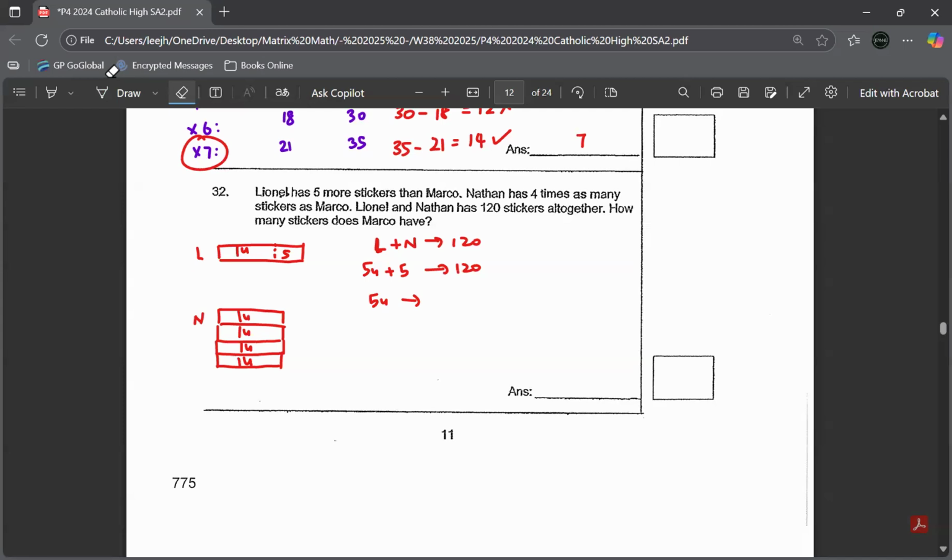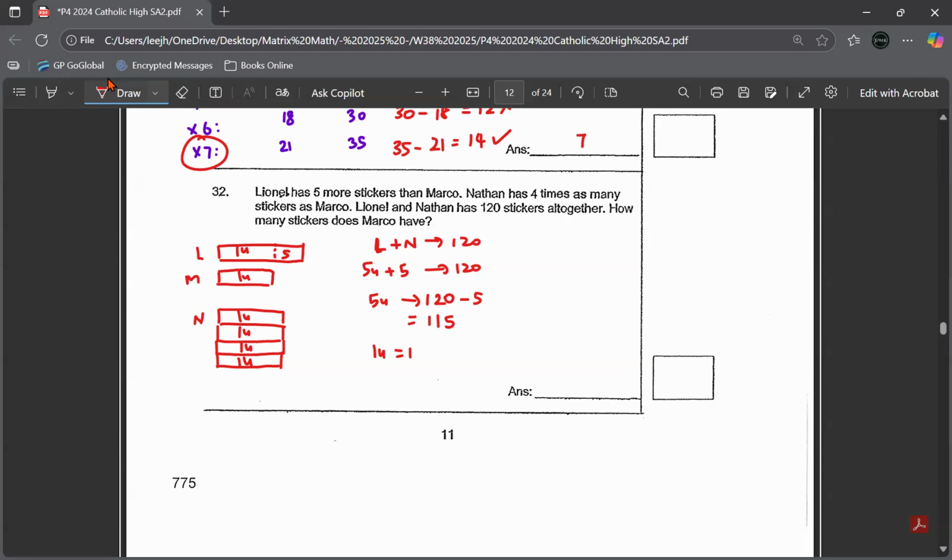This will be 120. So 5 units plus 5 is 120. I take 120 minus 5, 115. To look for 1 unit, 115 divided by 5. Your answer is 23. Marco is just 1 unit, so your answer is 23.